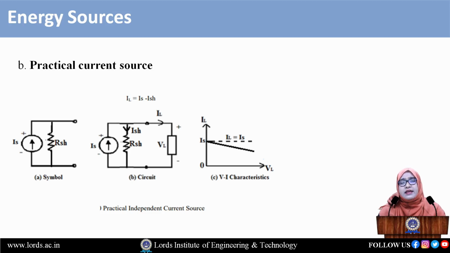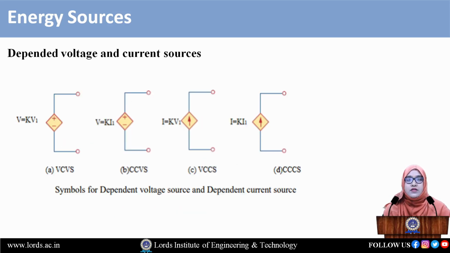Now come to the practical case. Here RSH is not equal to infinity, because some amount of current will be dissipated by RSH. So we are not getting IL equal to IS, meaning some amount of current is lost in the resistance. So the characteristics will be like this. The dotted line shows the ideal case, that is IL equal to IS. The remaining line is the practical current source. So these are the characteristics and the circuit diagram for the practical current source.